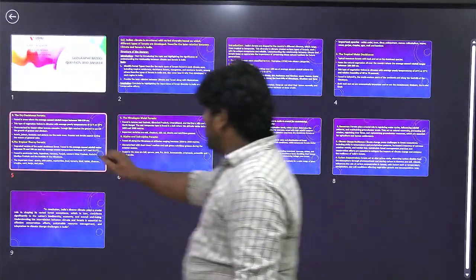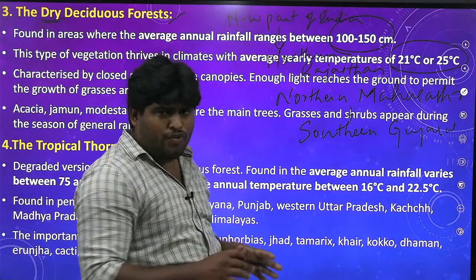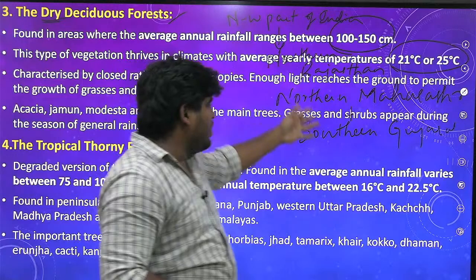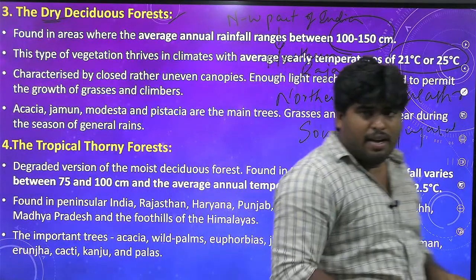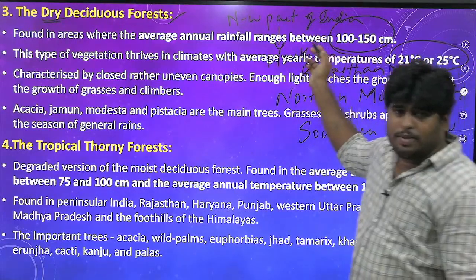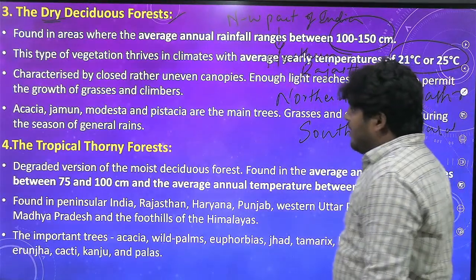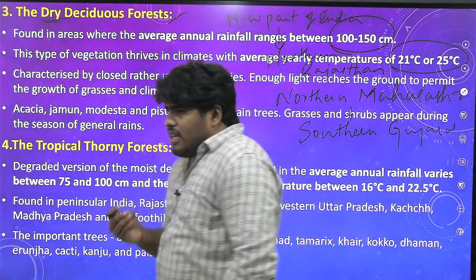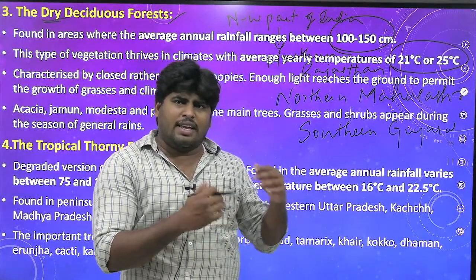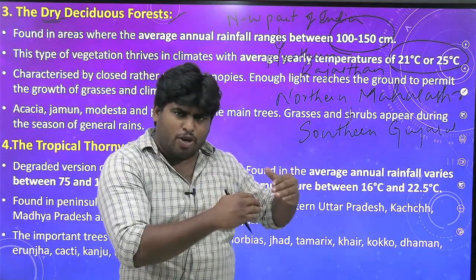These are the areas where you will find this type of forest. In these areas the rainfall ranges between 100 to 150 centimeters, and the temperature around 21 degrees to 25 degrees Celsius. Even here you can find natural canopies, but unlike the tropical evergreen forest, you can't find multi-storied or layered or structured canopies.